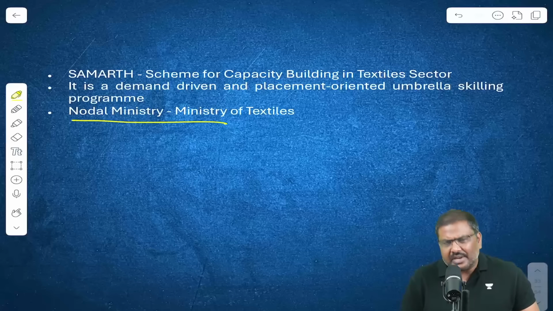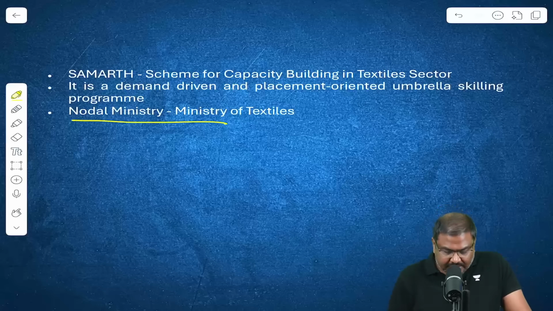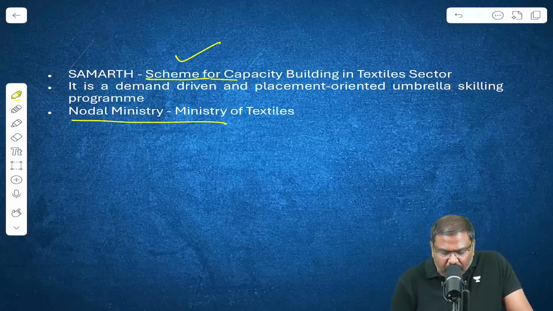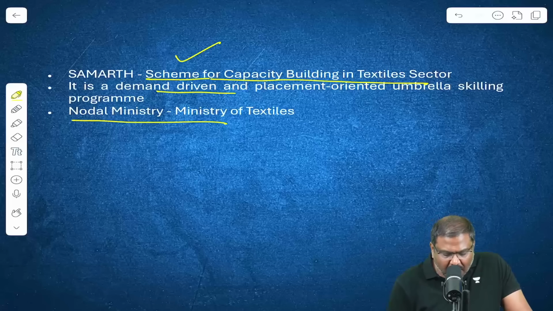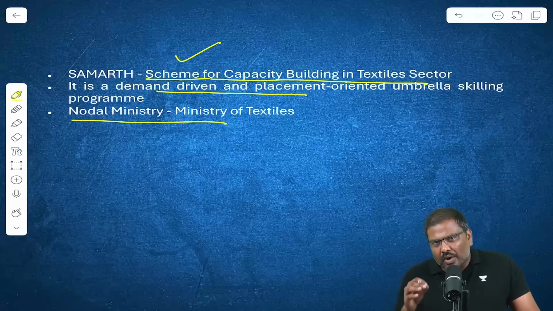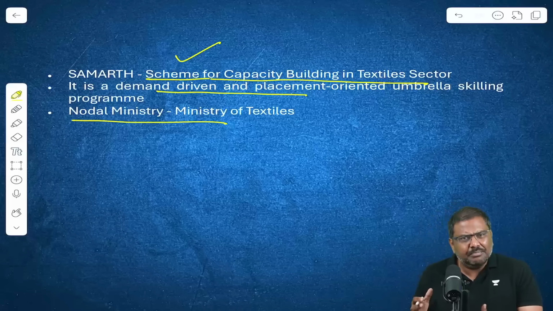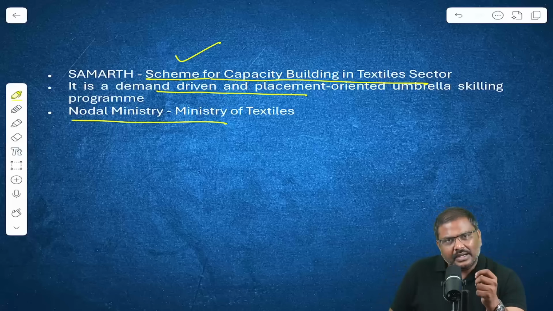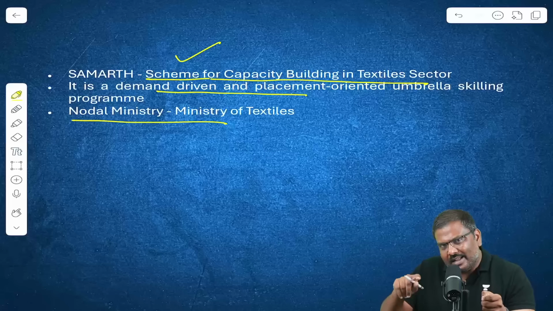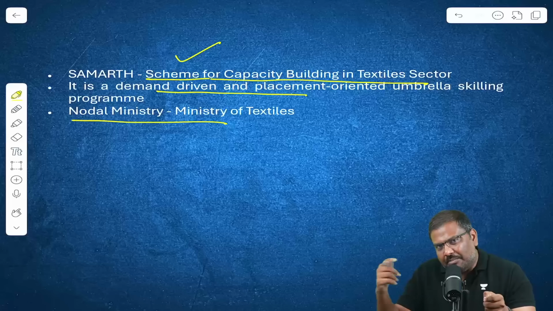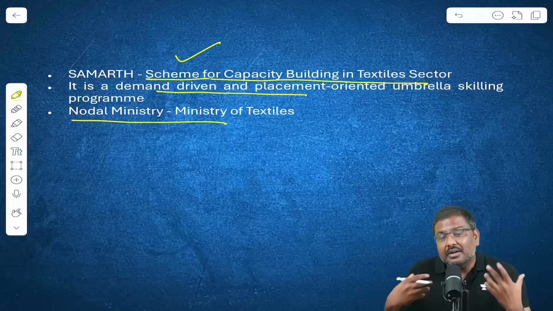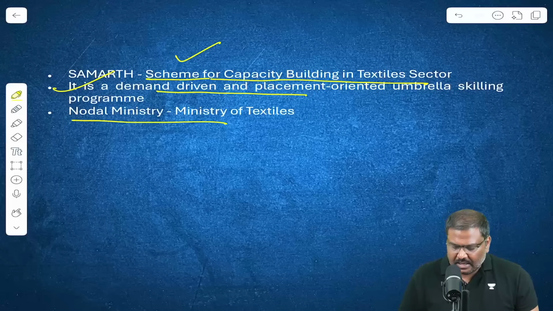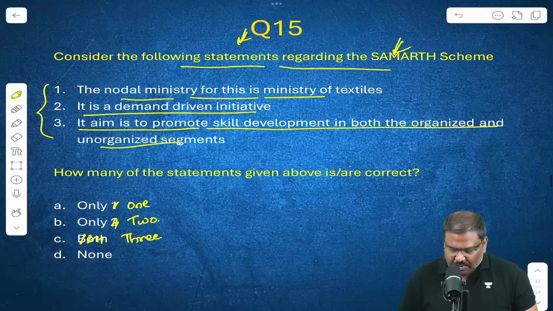The nodal ministry is the Ministry of Textiles. Samarth is a scheme for capacity building in the textiles sector. It is a demand-driven and placement-oriented skilling initiative. In simple terms, what kind of skill sets are required in the labor market, which are demanded by the companies? Those kinds of skill sets are provided. Demand-driven initiative. Yes, right. So look at the statements in question number 15 now.